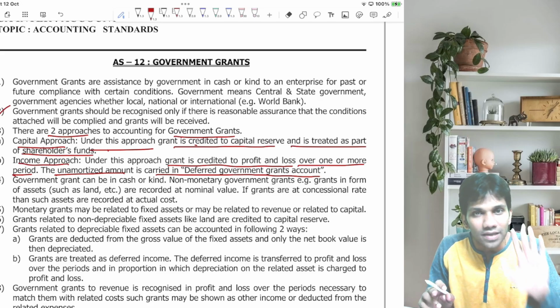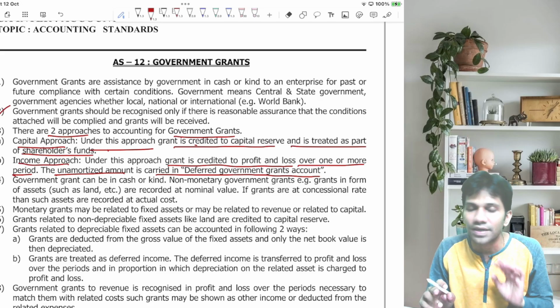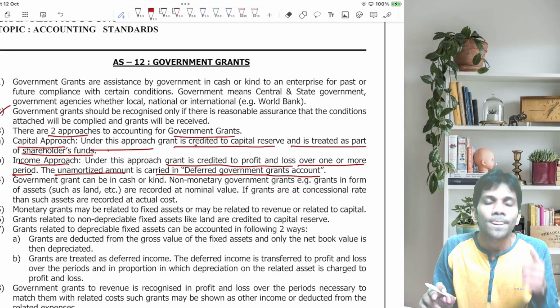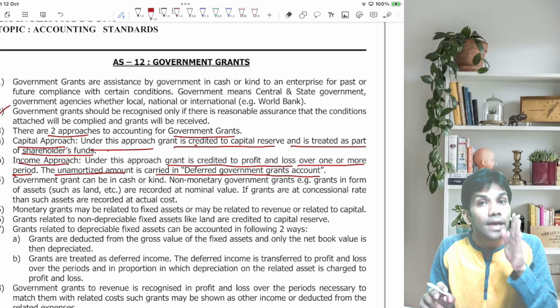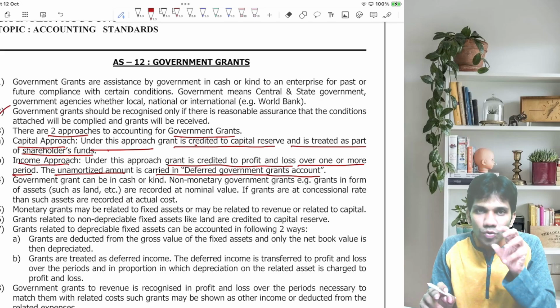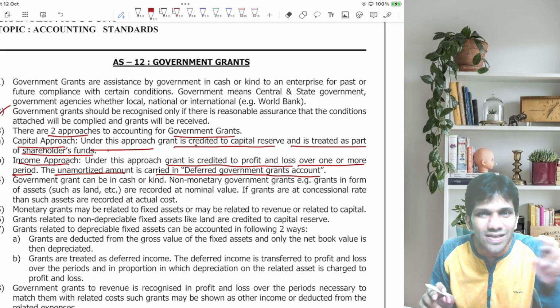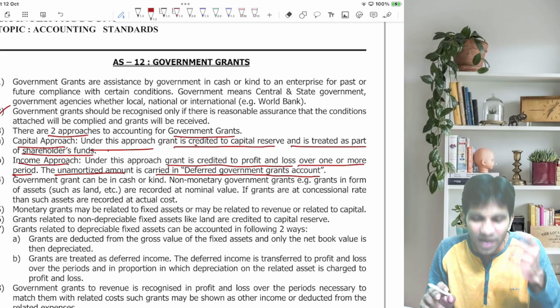Till now, understand this only, we'll go into further details. So I repeat, under income approach, the grant receipt should be credited to deferred government grant account. Every year, a part of it should be credited to profit and loss account and shown as income. Now, what part, how much part, I'll discuss it.